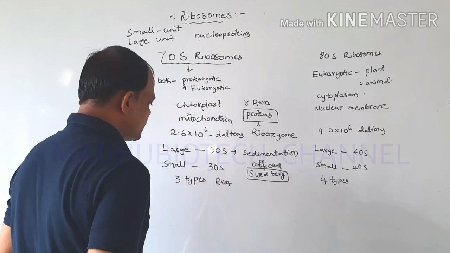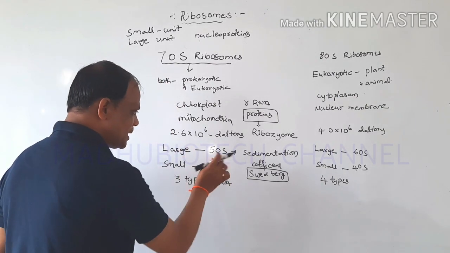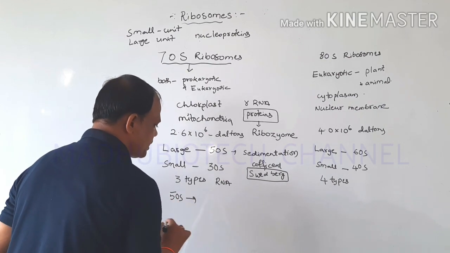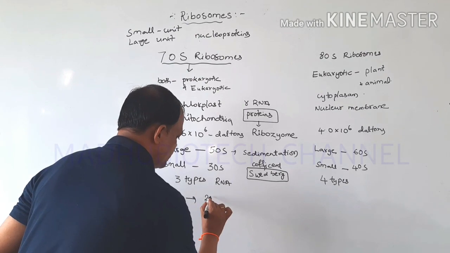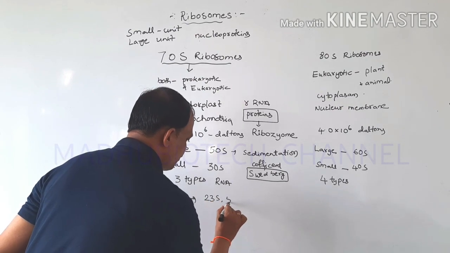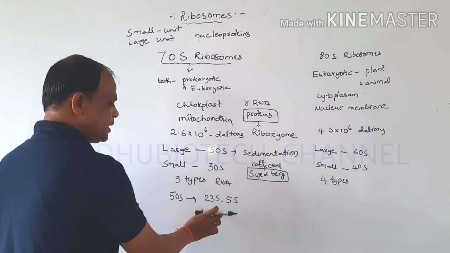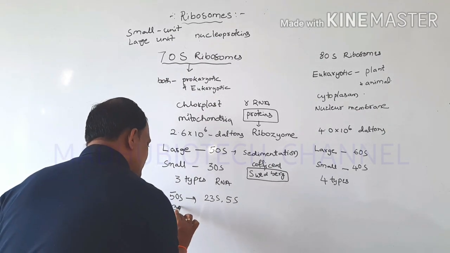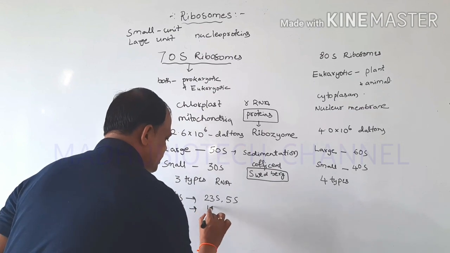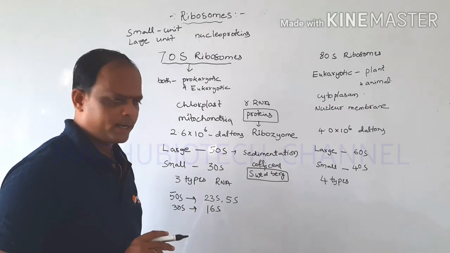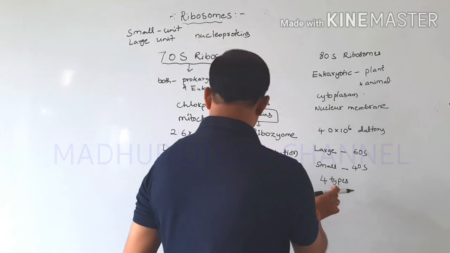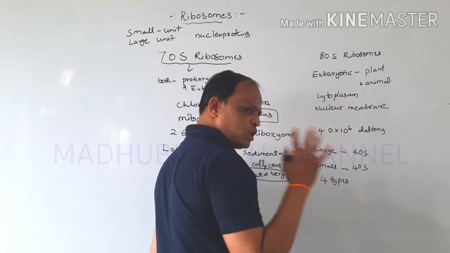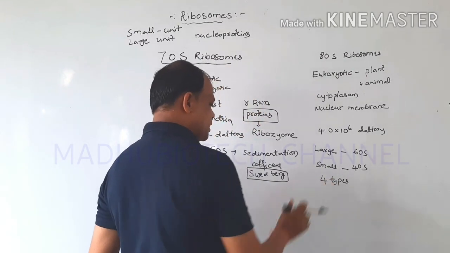Here, the 50S subunit, the large subunit, contains 23S and 5S RNA, and the 30S subunit contains 16S RNA. And here, this is the 80S ribosome, in which four types of ribosomal RNAs are present.